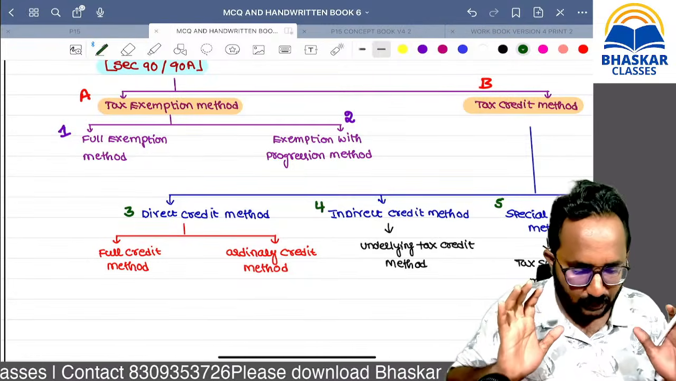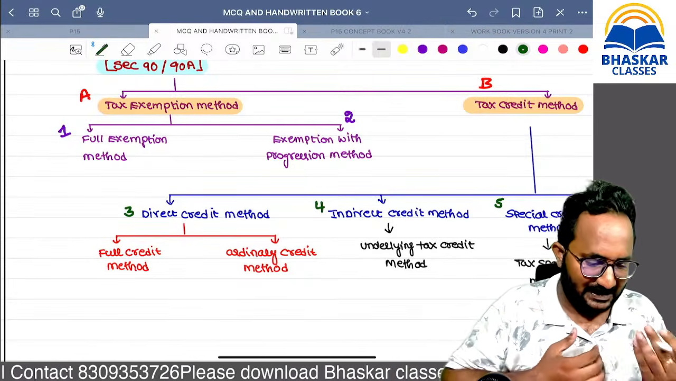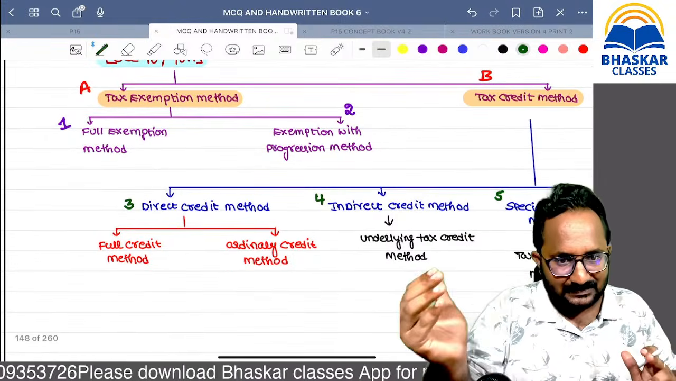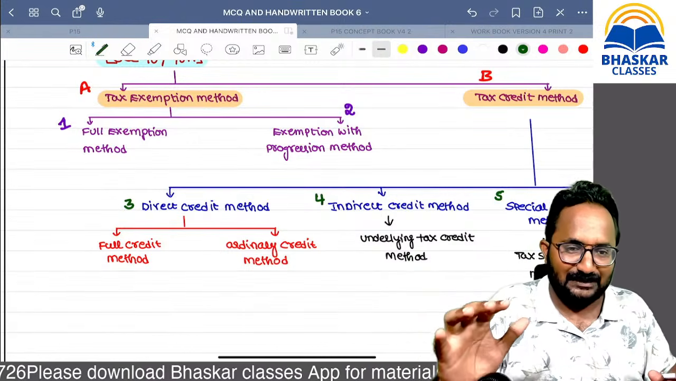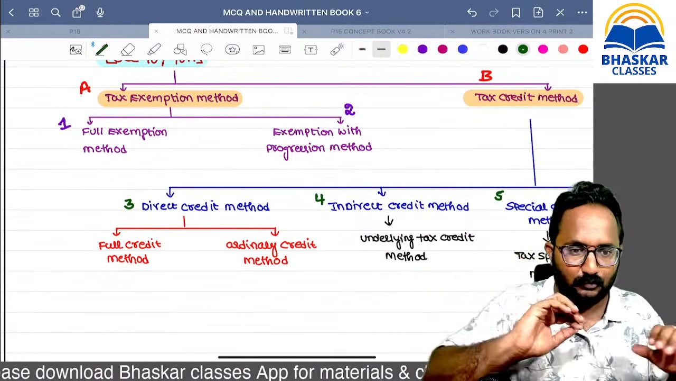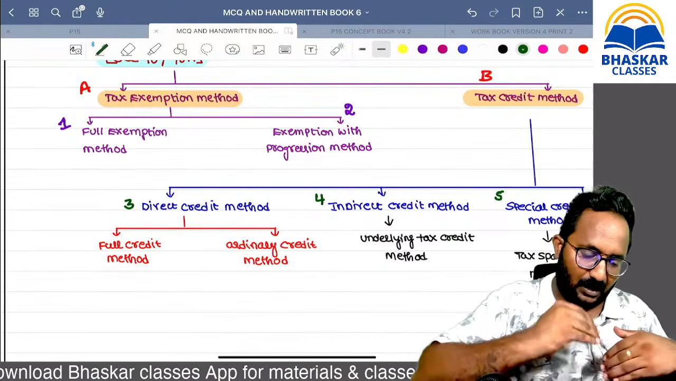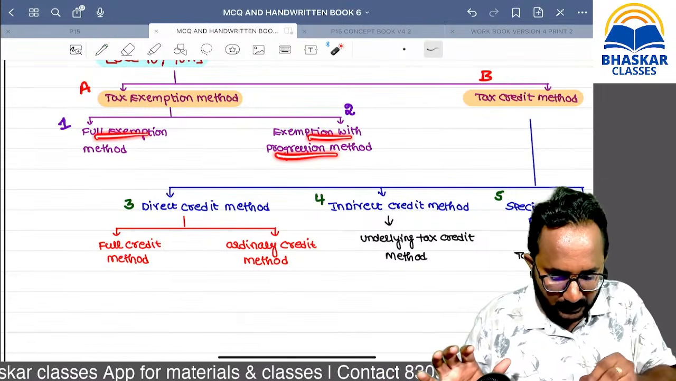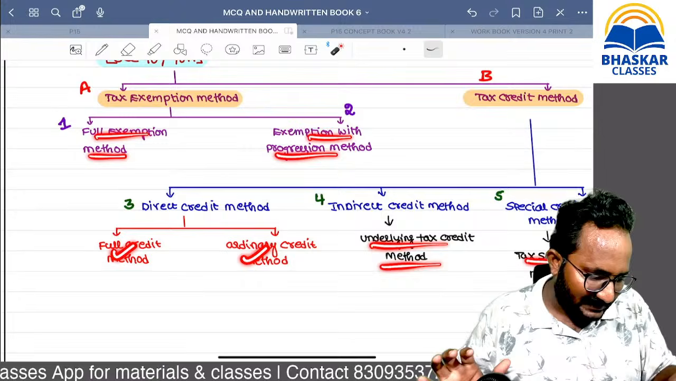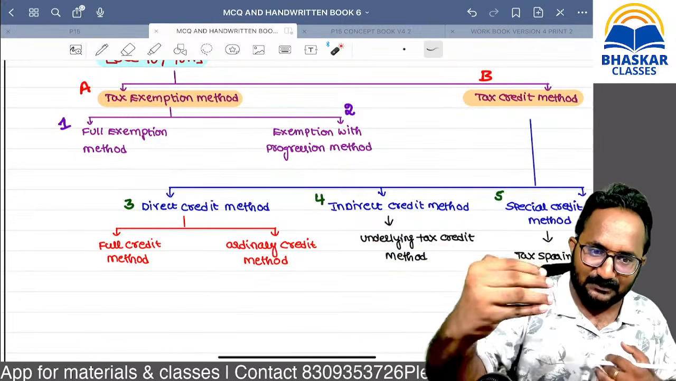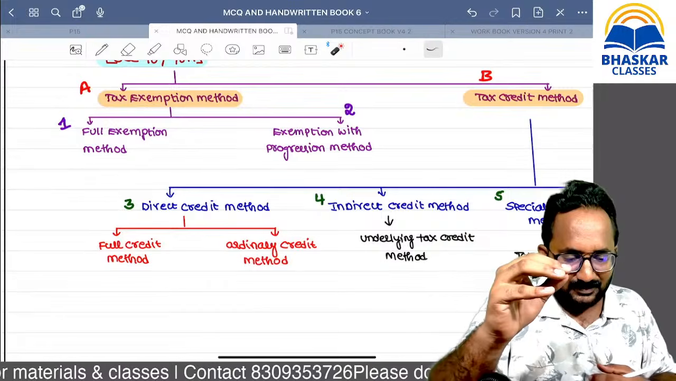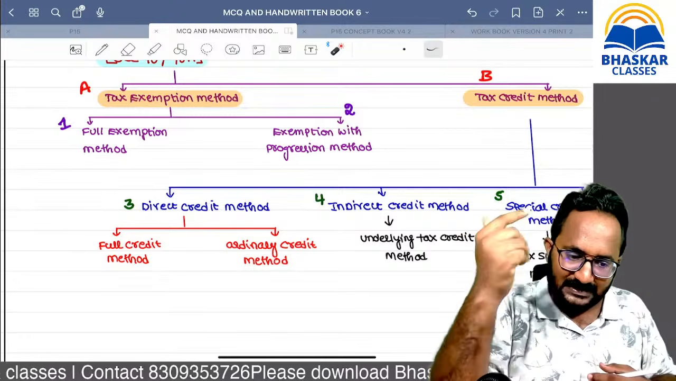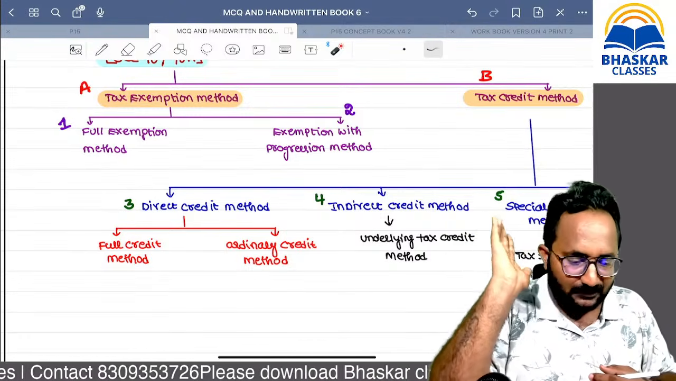To be honest, I am asking all of you, except my regular fast track students, did you know all these methods earlier? Exemption with progression, full exemption, full credit, ordinary credit, underlying tax credit, tax sparing. Do you know these method names earlier? If you are following the ICMA study material, you will know. Otherwise, if you are following CA materials, you don't know these method names.